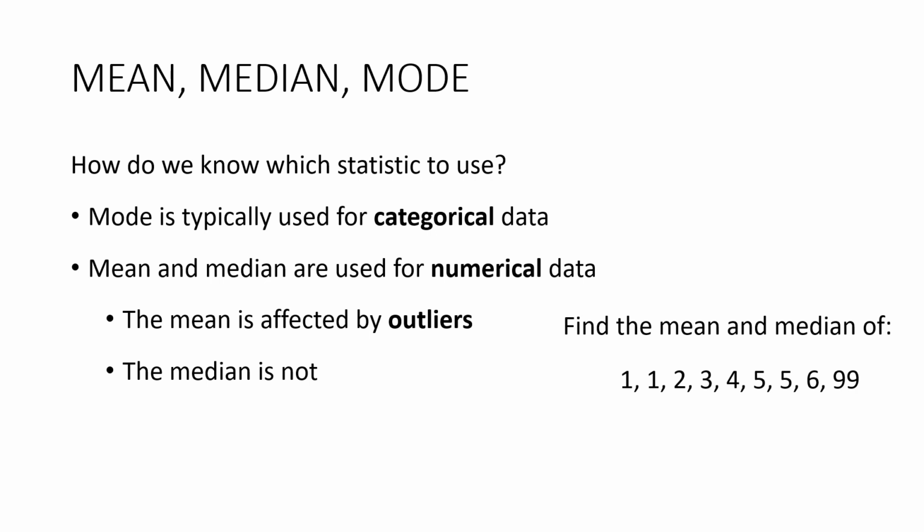Let's have a look at an example. Let's find the mean and the median of this data set. We can see there's an obvious outlier. The median is 4. The mean is 14. Can you see how it has been skewed? Now, the reason that we would use the mean otherwise is because it takes into account all of the data points, whereas the median only looks at 1. So the mean is better unless there is an outlier.